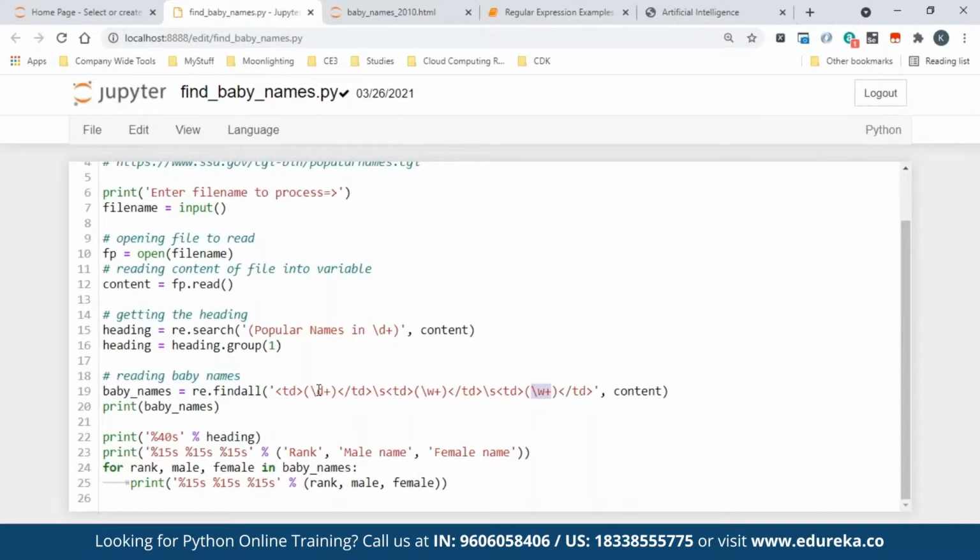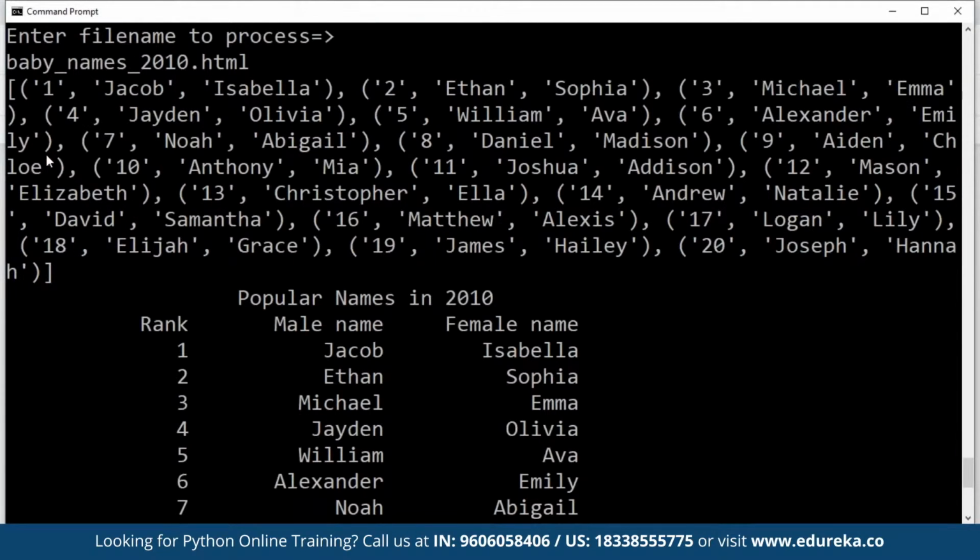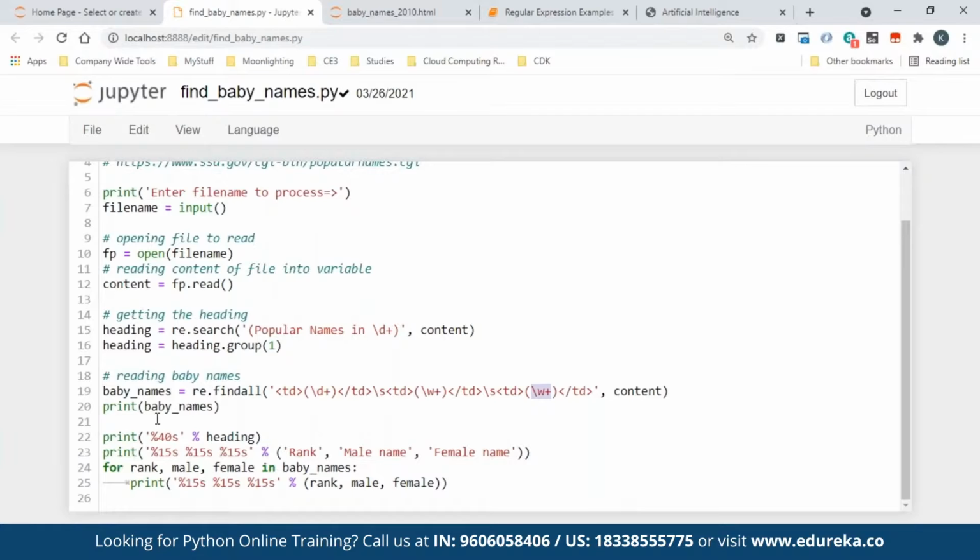I put parentheses. So when I put parentheses and do findall, I will get a bunch of these. This is what the findall output gives me. In that, all I need to do is take the first this, first this, first this. That's all. But this findall gives me that once I put a pattern. Now, given that these are all available, I just need to do formatting, and I'm doing Python formatting. That's all I'm doing: from the same baby names I'm getting them one by one, and I'm just showing it. That's all. It is as simple as that.